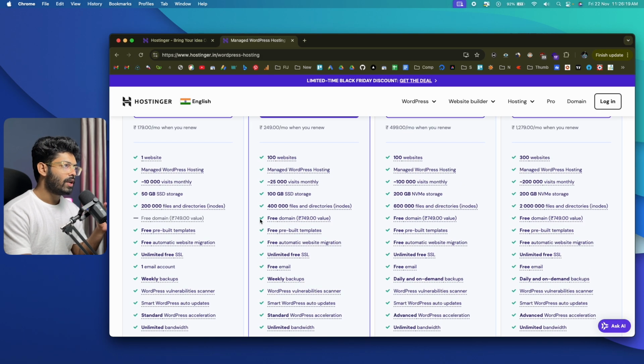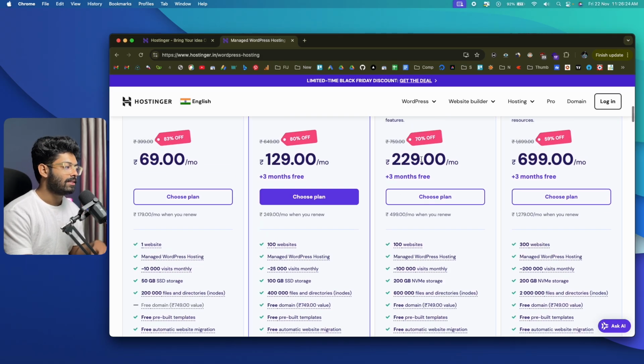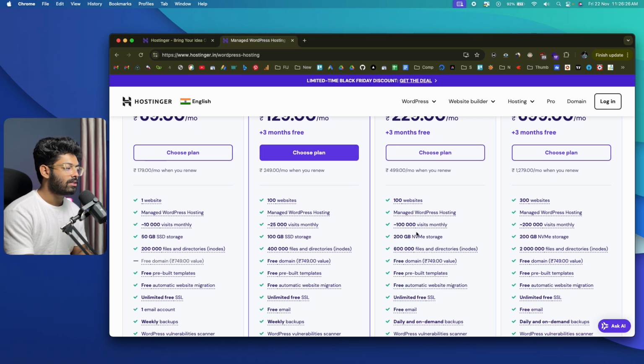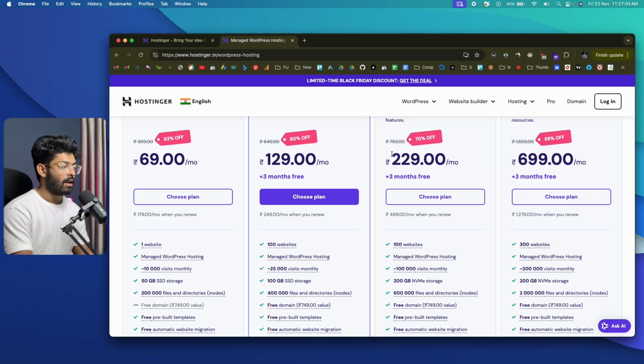Now if you want your website to be a bit faster, you can select this plan right here, because this one uses NVMe storage. If you look at this one, it says SSD storage, and this one has NVMe storage. NVMe is traditionally at least 3 to 5 times faster than regular SSD storage. So if you want your website to be blazing fast, I would recommend this business one. But if you are short on budget and want to start your blog with minimal budget, then this premium plan is also all right. The premium plan costs around 129 rupees per month, and the business plan will cost 229 rupees per month.